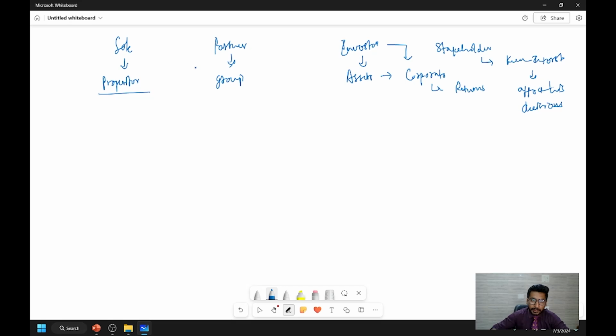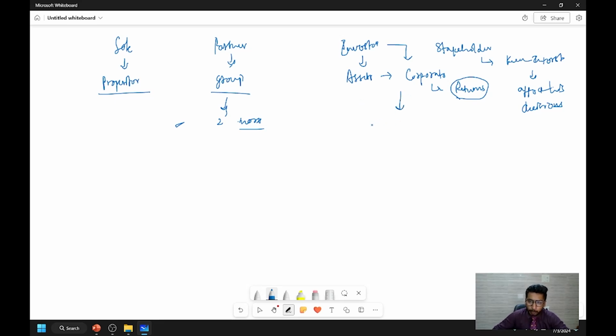So, where there is a single person, that is a sole proprietor. Where there are two or more persons coming together to commence a business, it is known as a partnership. And where a group of persons come together just for gaining some returns, they are known as investors.